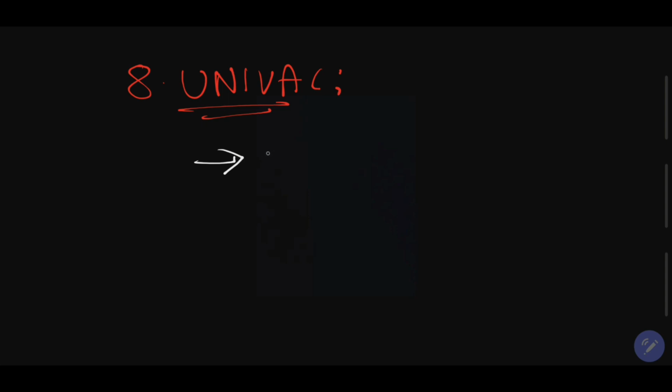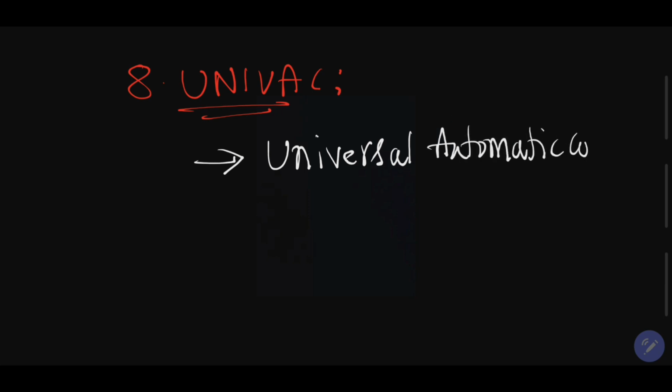UNIVAC stands for Universal Automatic Computer. It was developed in the year 1953.